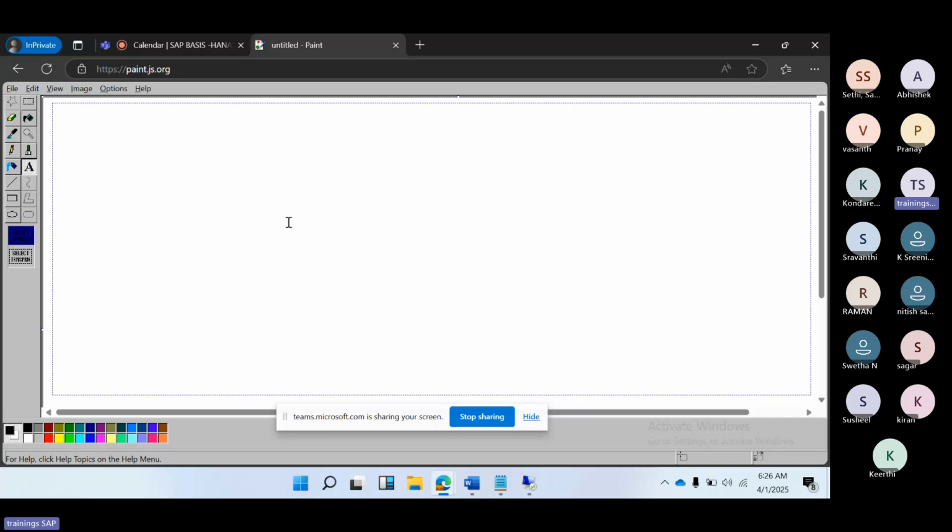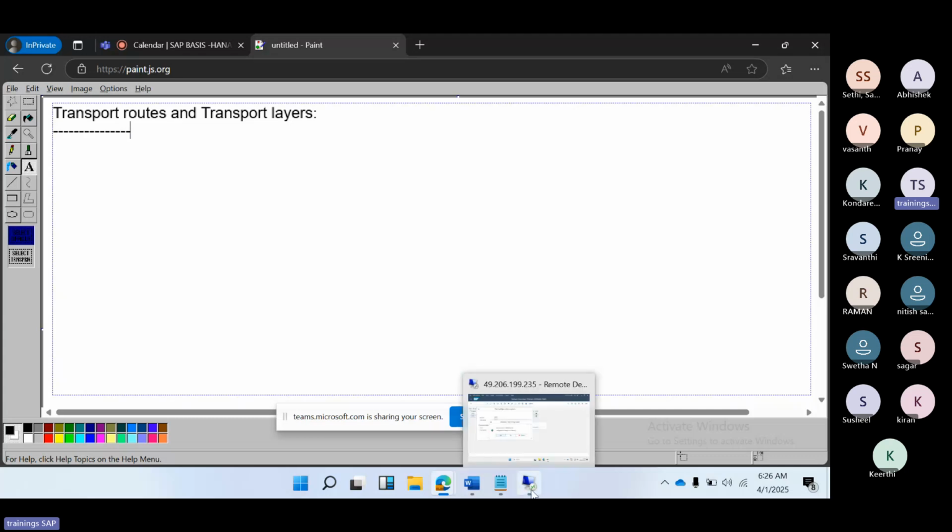Now the next one is transport routes and transport layers. As part of the configuration, first the domain controller configuration, then adding the systems into the domain controller, then the transport routes and transport layers.